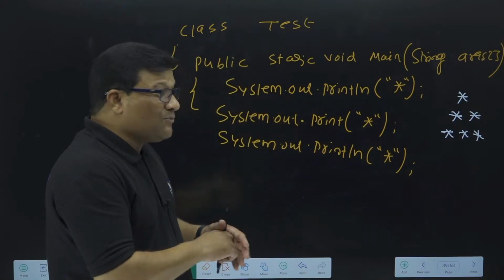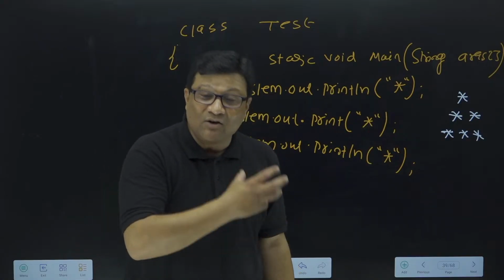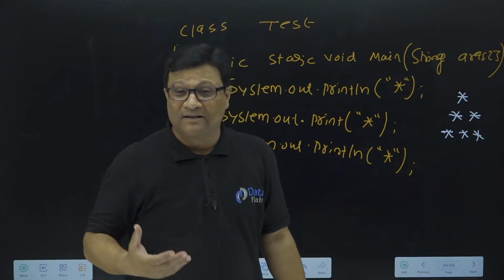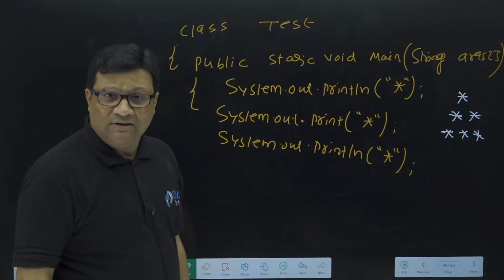So this is a very important concept you need to understand: what exactly is the meaning of this System.out statement. What is System, what is out, what do you mean by the print statement, what do you mean by the println statement. So I hope now you understood all this, right?